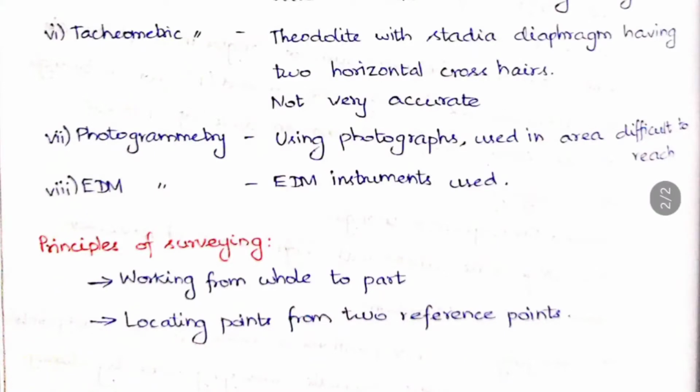And then locating points from 2 reference points. So this is also another principle. As I told you, the relating positions are very important, because in survey we do not fix a point directly. We always do it with a reference point, that is we'll already have a datum, or the reduced level we know. So the reduced level of any point we'll be knowing. So with reference to that only we'll be plotting the points in the surveying. So always we'll be locating the points with reference to any 2 points. So these are the principles of surveying.